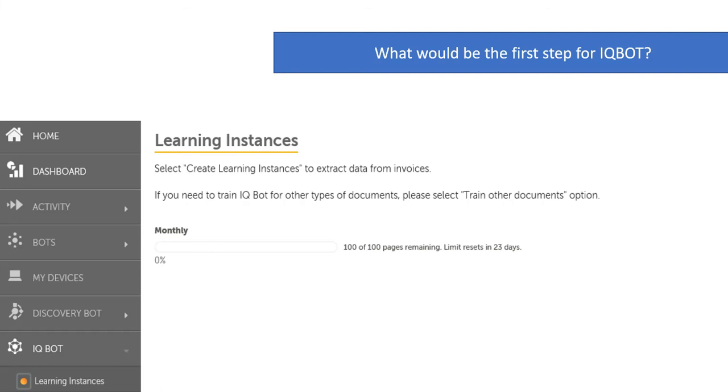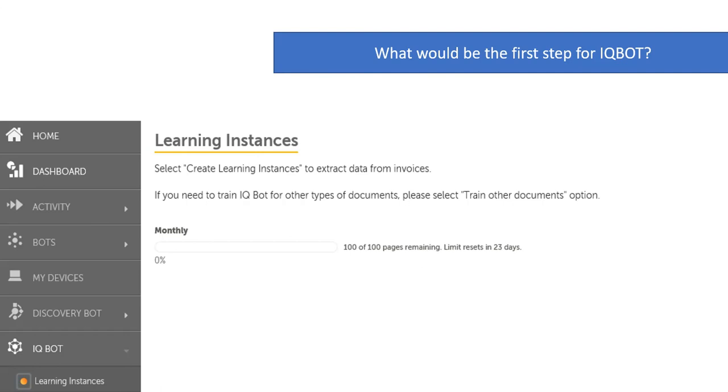So here, IQBot will work as follows. The first step is you have to create a learning instance. Once you create the learning instance, based on the instance, it will train documents. So the first step would be you have to create a learning instance. Once the learning instance is created, it will train documents.